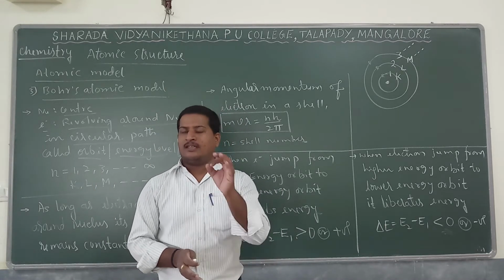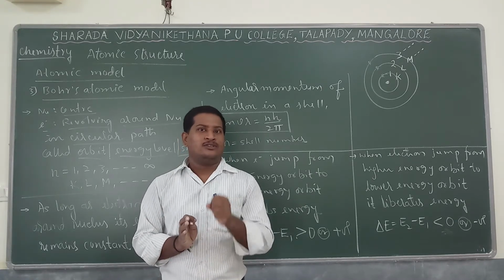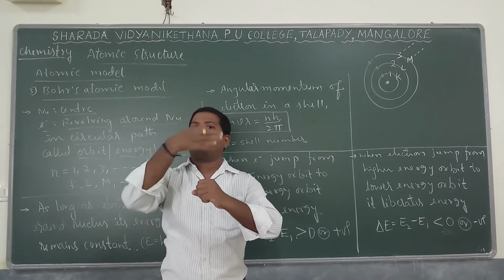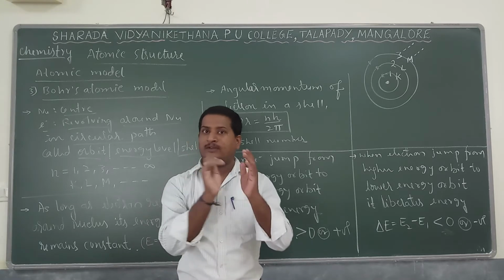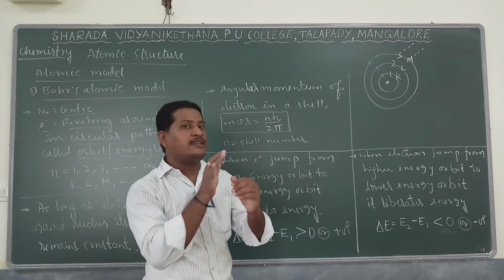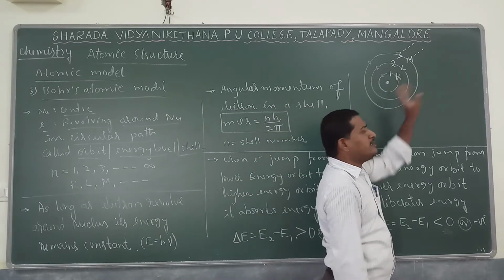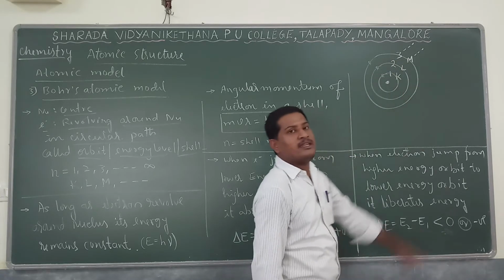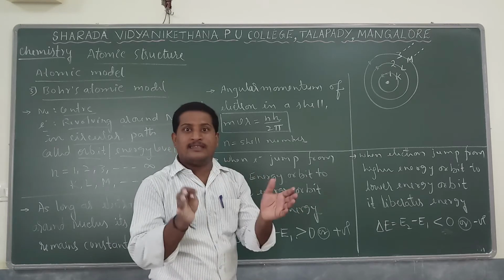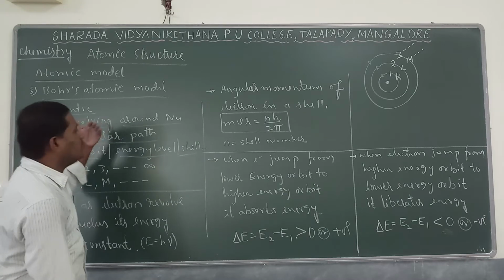So in Bohr's atomic theory, one important concept is the shell. The nucleus is present at the center, and electrons revolve around it in a particular circular path, which is nothing but a shell: 1, 2, 3 or K, L, like that, up to infinitely many different shells. But the shell numbers and their sizes are going to be different. That is the first point explained by Bohr's atomic model.